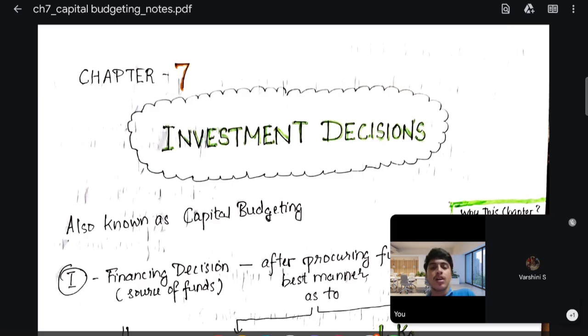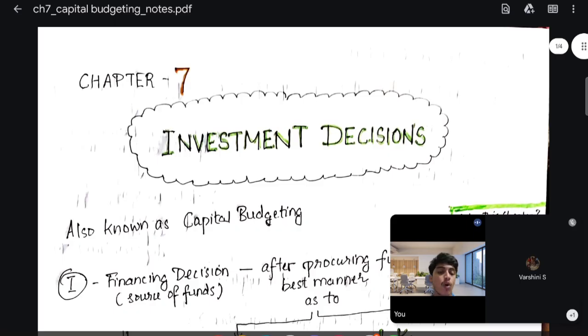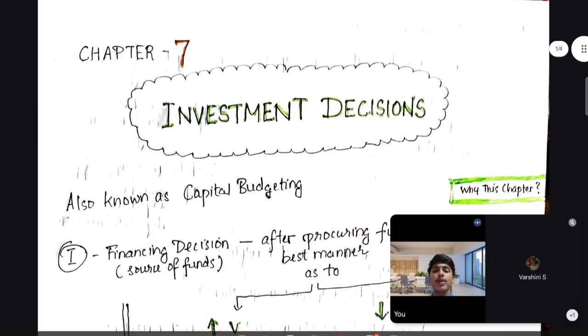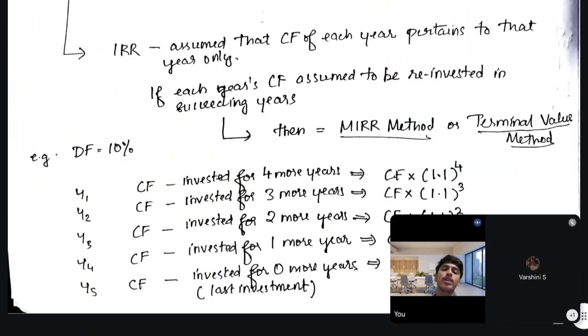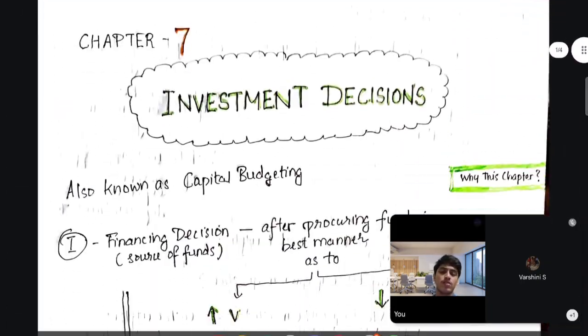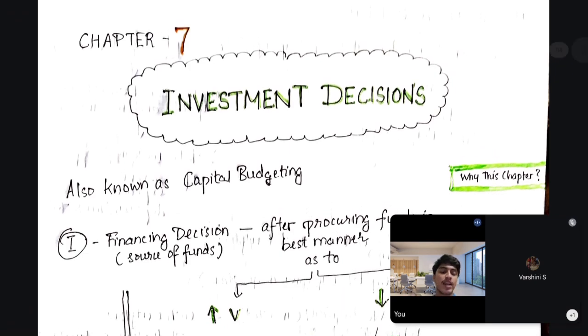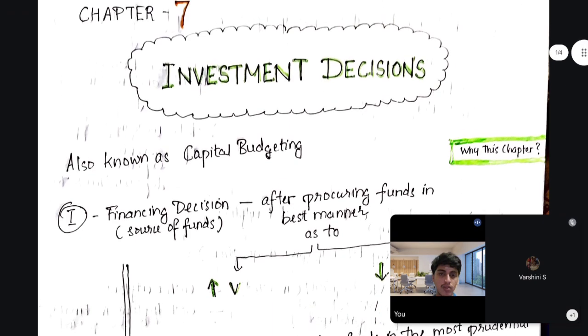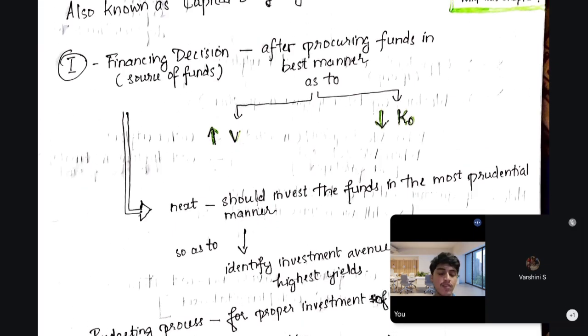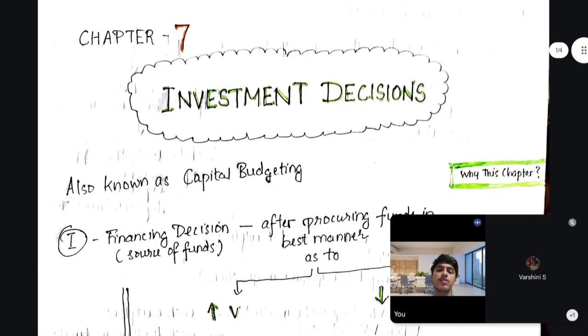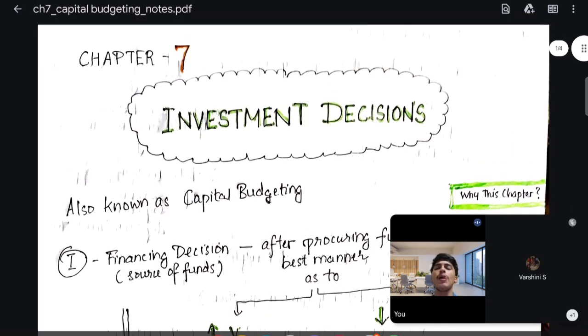Yes. Whether you have never studied or have studied, we have prepared the handwritten notes in such a manner that anyone can read and understand them. If you have revised the entire syllabus, these notes will be very useful for connecting the topics you have studied. Especially in chapters like investment decisions, there are many concepts that might feel confusing, so you can connect those topics together with these notes.